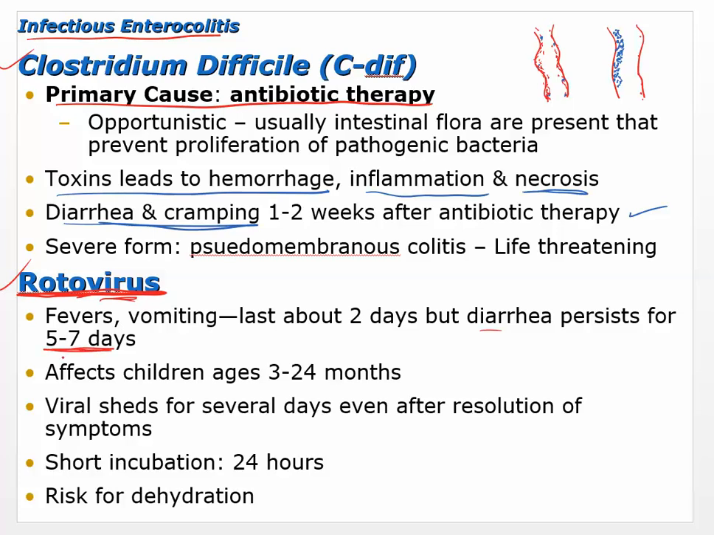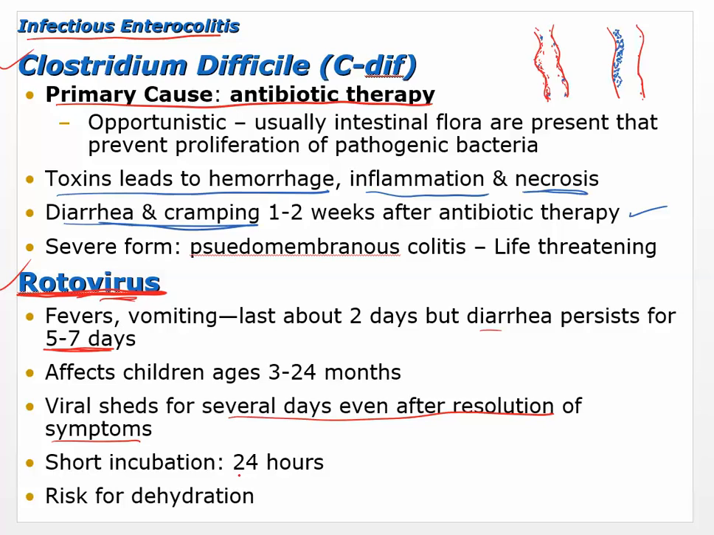Okay. So even though the kid may feel better, the diarrhea is still there, and it's still shedding, and that's the problem. So it affects children ages 3 to 24 months. Viral shedding continues for several days, even after resolution of symptoms. That's never a good thing, and that's why this can be a real big problem in daycares, because the kid is fine. The symptoms have resolved. The kid seems like he's doing just fine. He's active, and yet he's still shedding the virus. He's still passing it on. He or she is still passing it on to other children.